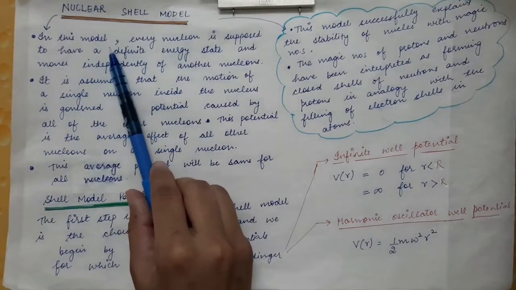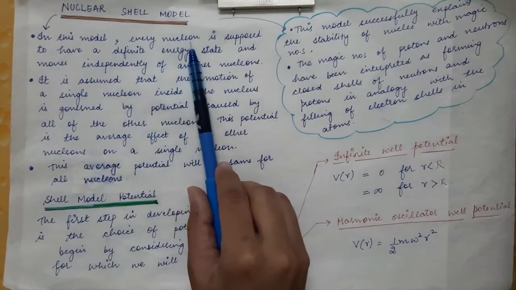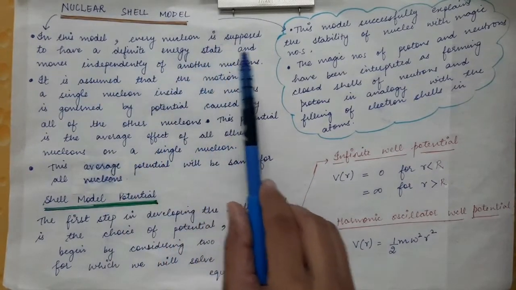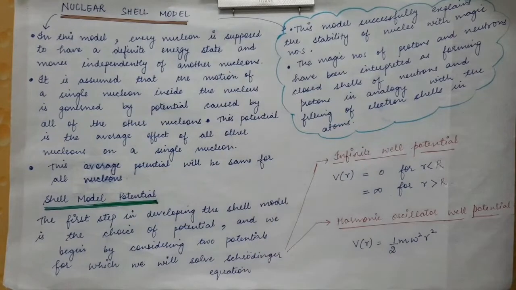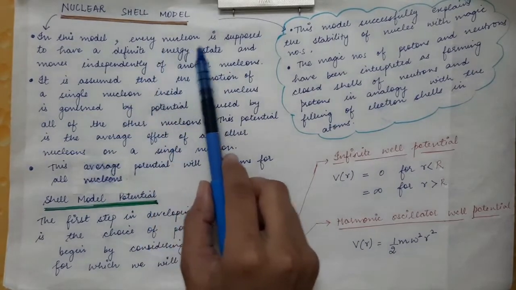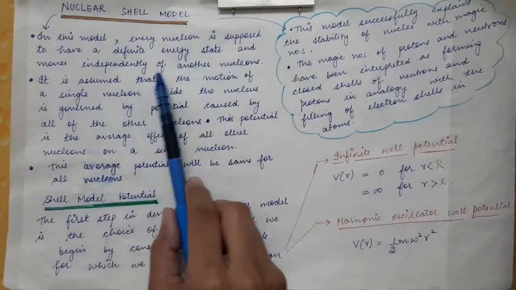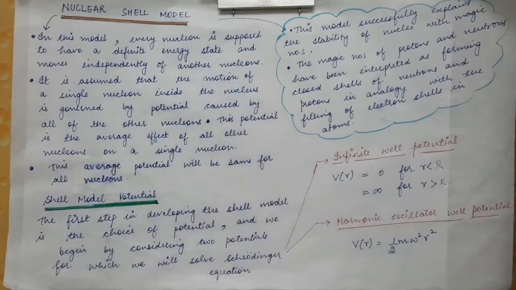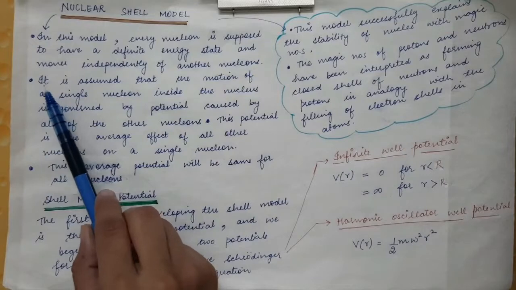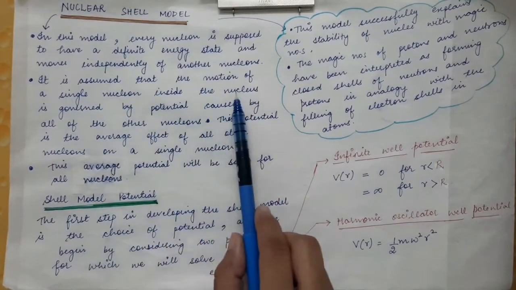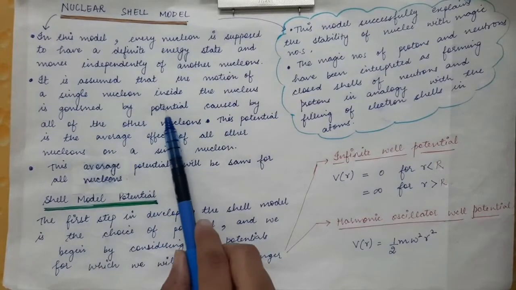In this model also, we assume that every nucleon is supposed to have a definite energy state, as the electrons do, and it moves independently of other nucleons. Then it is assumed that the motion of a single nucleon inside the nucleus is governed by a potential.